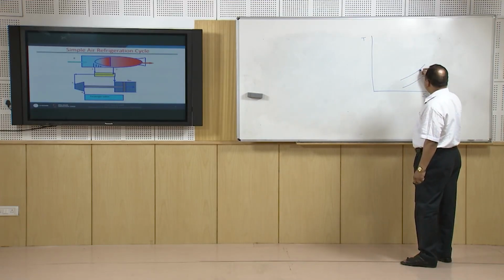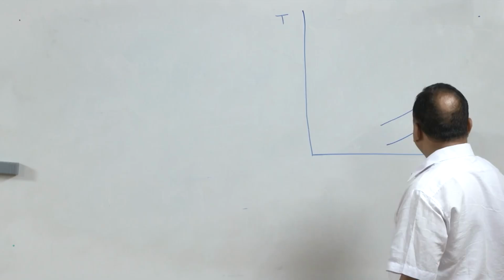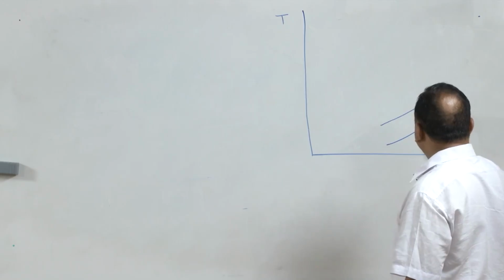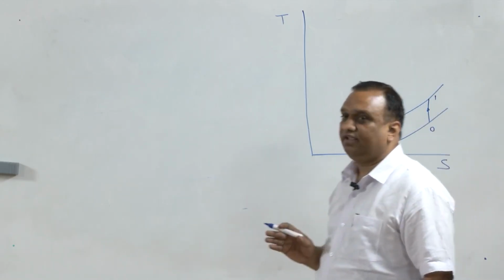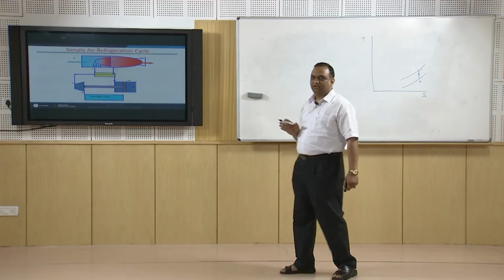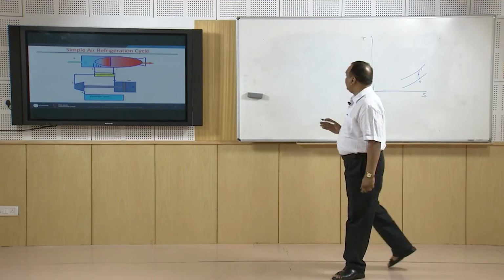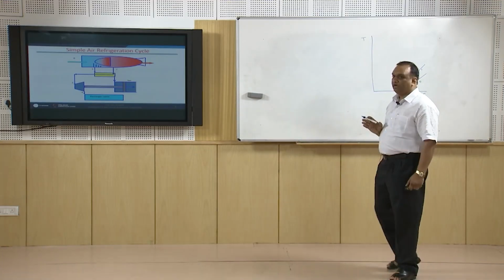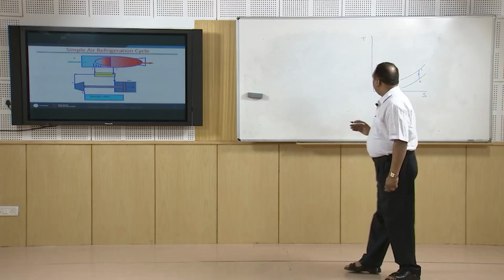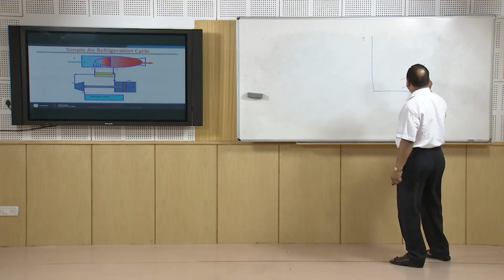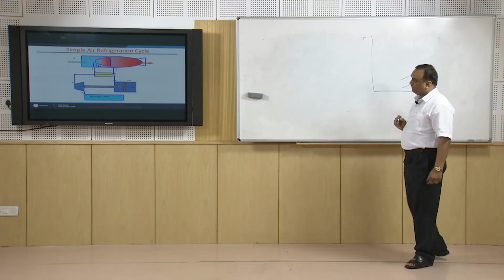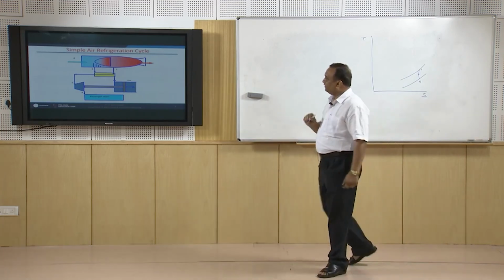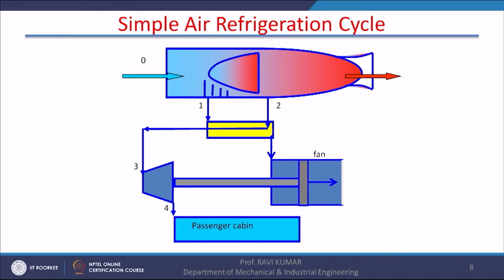Due to this stagnation, the pressure of the air rises and we get state 1. This action is known as ramming action. So, the kinetic energy of air is converted into pressure energy, and in this process the pressure of air also rises. This state 1 is also shown in the figure.